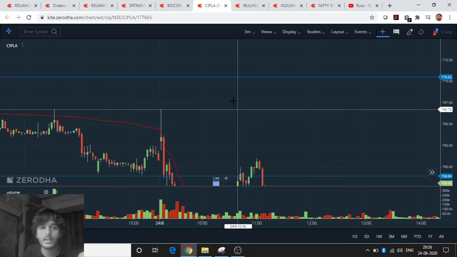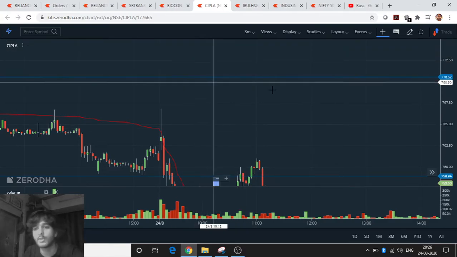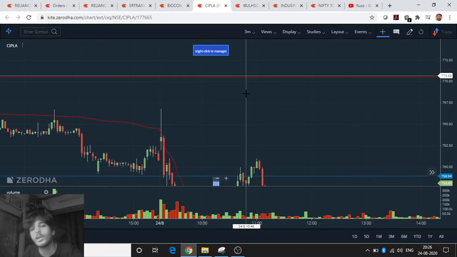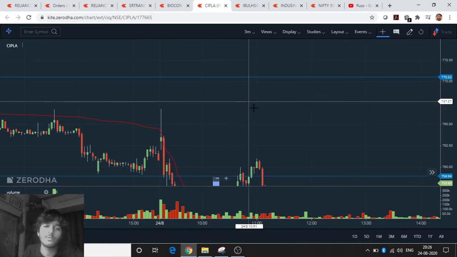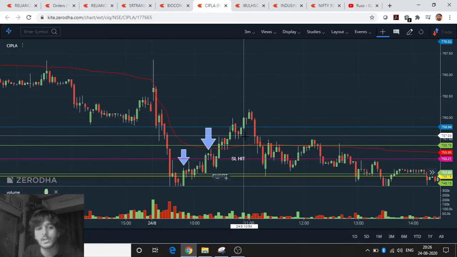I had said, as I usually do, that the blue line above is the reaction level where we have to react. If it crosses this, we'll go long. If it crosses the blue one below, we'll go short.